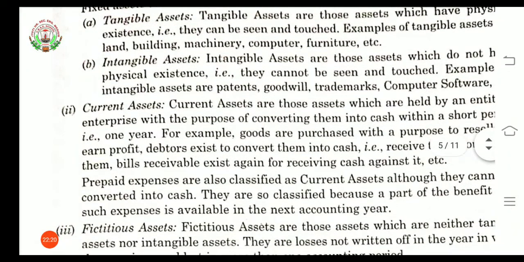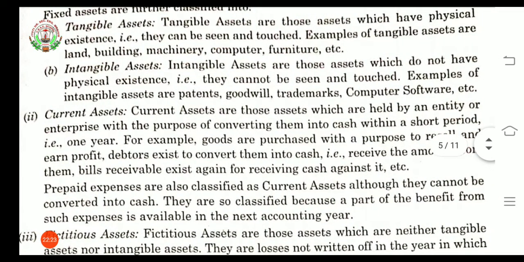Next is current asset. These are those assets which are held by an entity or enterprise with the purpose of converting them into cash within a period, and that period is 1 year. Now take an example. If goods are purchased with the purpose to resell and earn profit, then debtors exist to convert them into cash, that is, to receive the amount from them. Bills receivable exist again for receiving cash against it, etc.